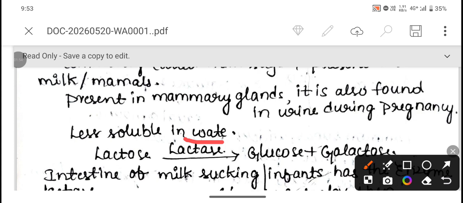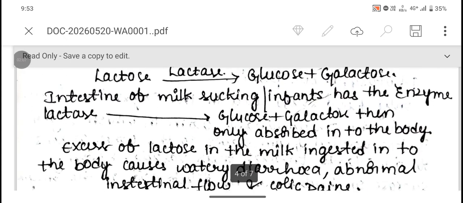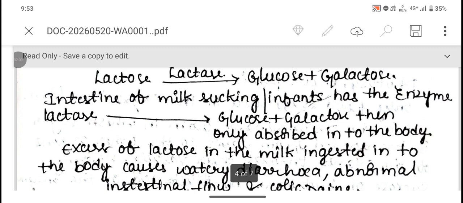Lactose can be hydrolyzed by the enzyme lactase into glucose and galactose. The intestine of milk-sucking infants has an abundant amount of lactase enzyme, because infants feed on mother's milk for a few months to one year.